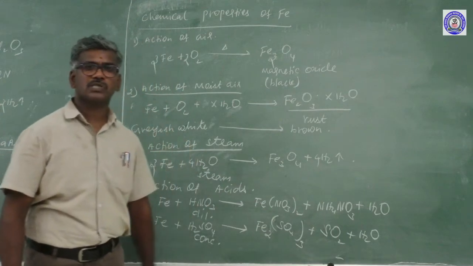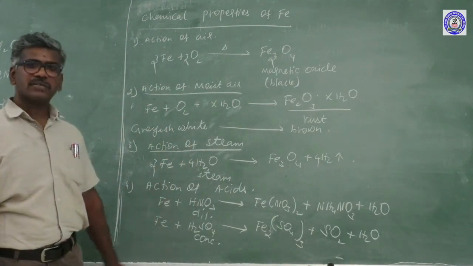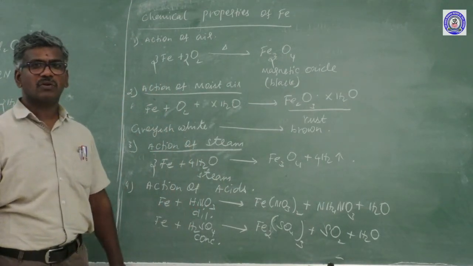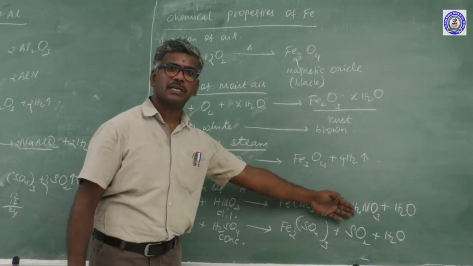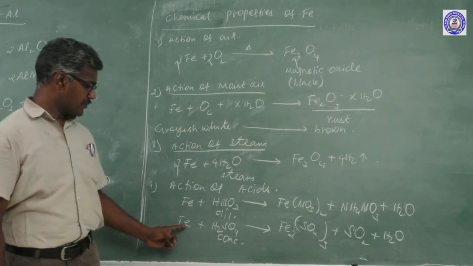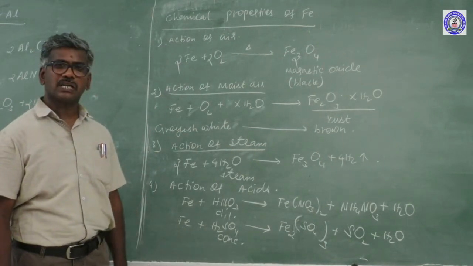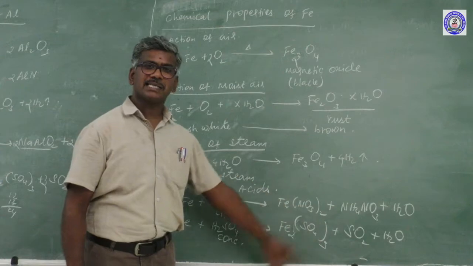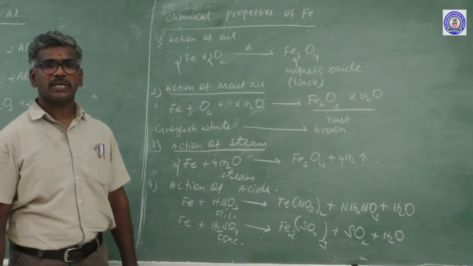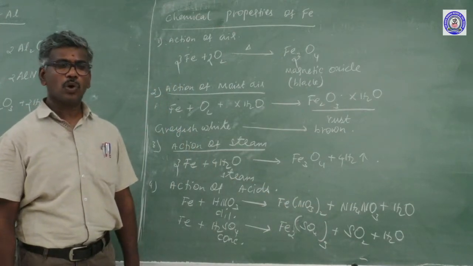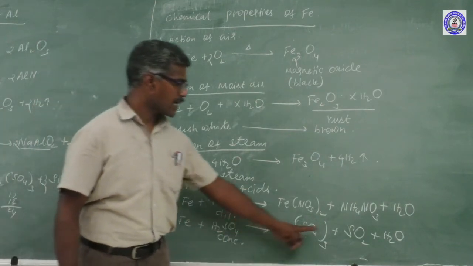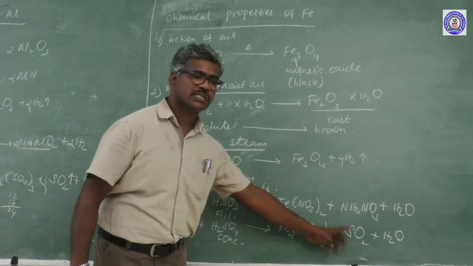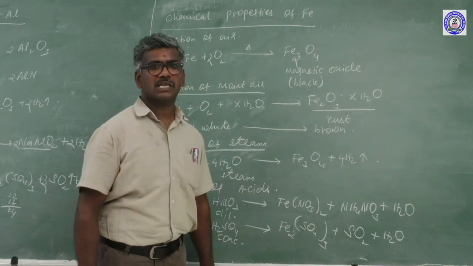For example, one more question may be asked. Iron reacts with dilute nitric acid. What gases are liberated? Ammonium nitrate can be liberated. Another one is iron reacting with concentrated sulfuric acid. What gases are liberated? Option 1 NO, option 2 N2O, option 3 SO2, option 4 ammonium nitrate. The answer is SO2 gas. These are the chemical properties of iron.